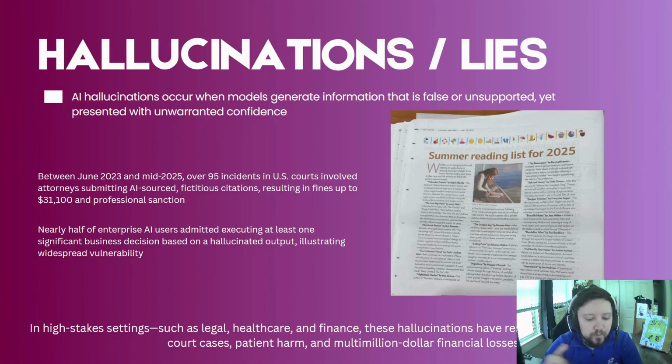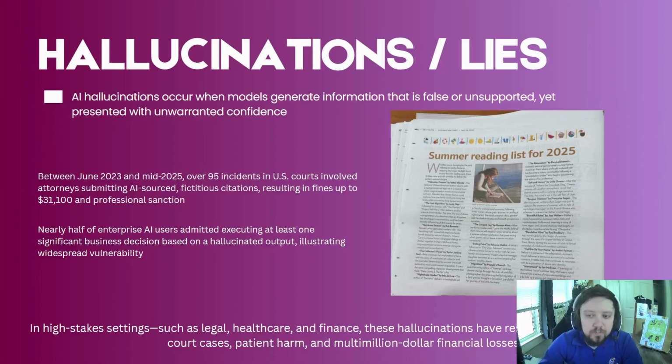And so in the last couple of years, we have seen lawyers get in trouble where they submit AI citations. They won't even check the citations that are coming from their large language models. 95 incidents in the last year, 23 of those in the last couple of months. It is only heating up and it's not getting better. There are a lot of companies that have admitted to using AI-generated stuff and then finding out that it was actually hallucinated information that they acted upon.